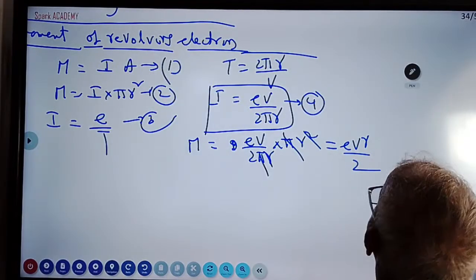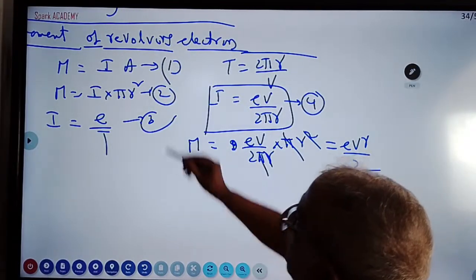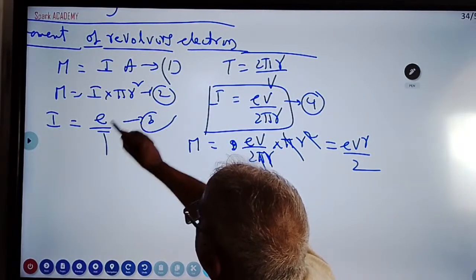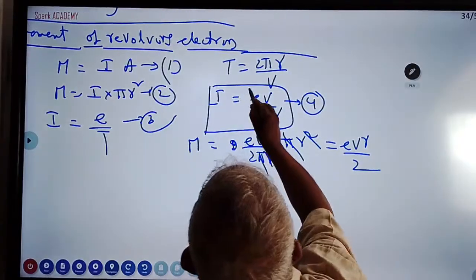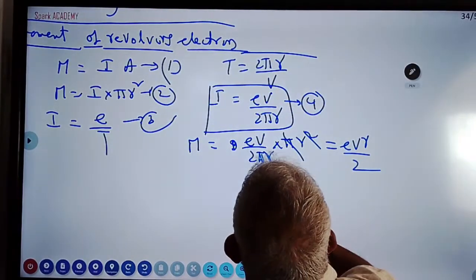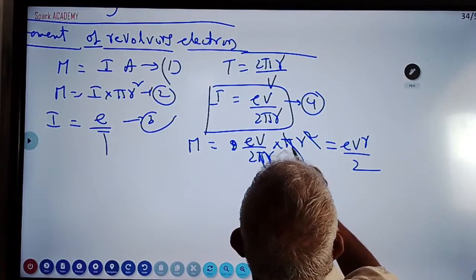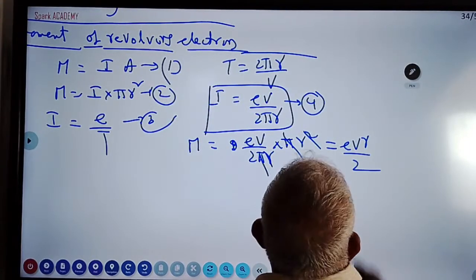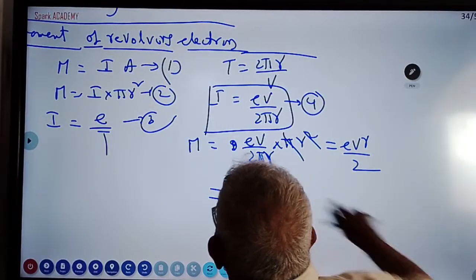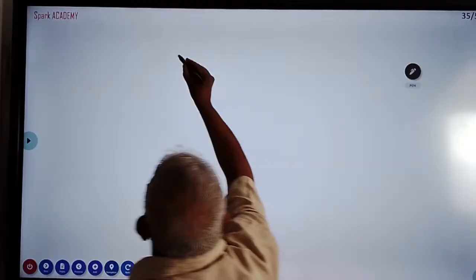Okay, students. This is also very, very important. Current into area, current into pi r square, for the circular orbit. I is e by time period, and time period is 2 pi r by v. So I is equal to eV by 2 pi r. Instead of current, eV by 2 pi r into pi r square. So the magnetic moment of a revolving electron is eVr by 2. Next, electromagnetic induction.